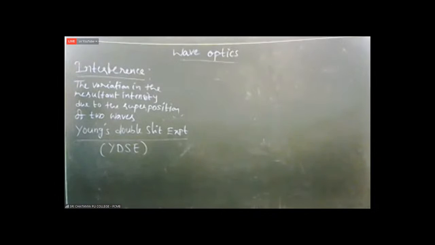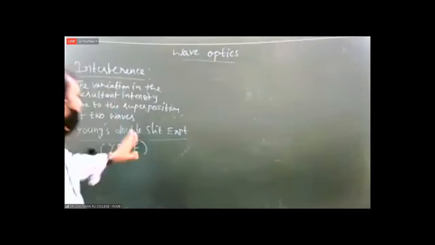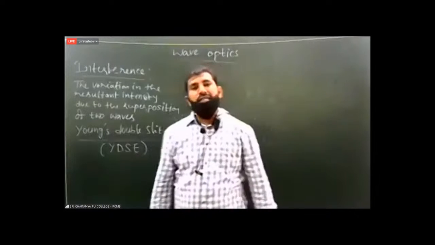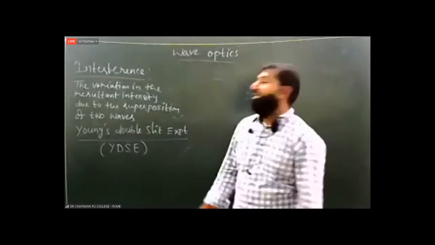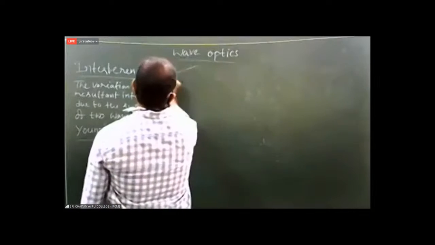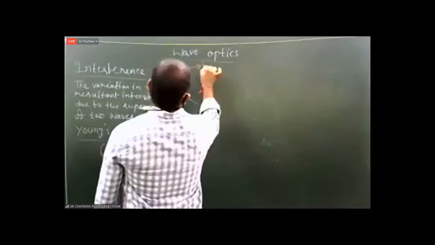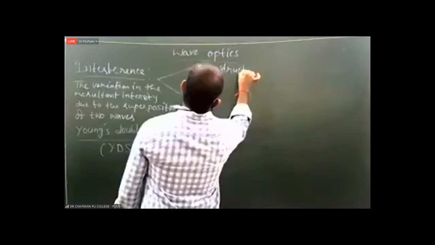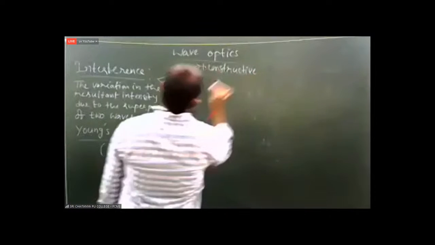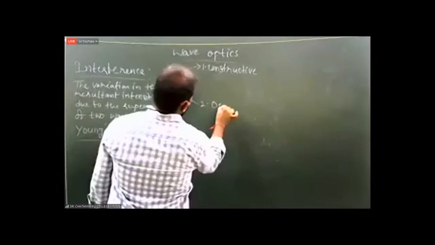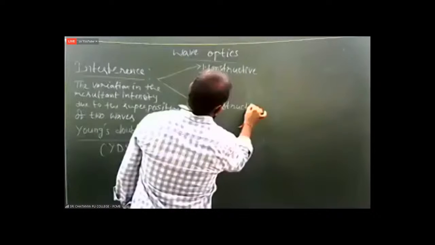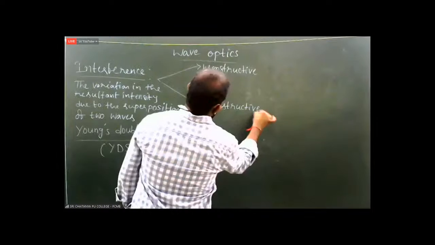Before going to this experiment, interference is of two types: constructive interference and destructive interference.